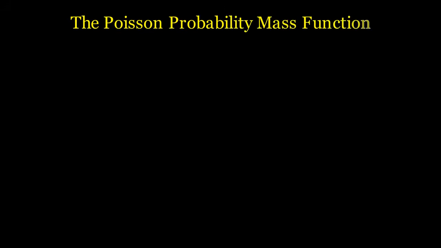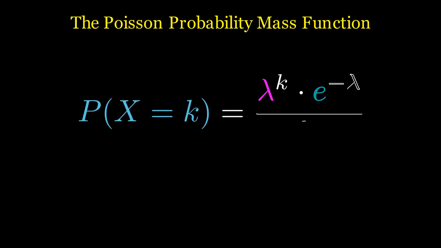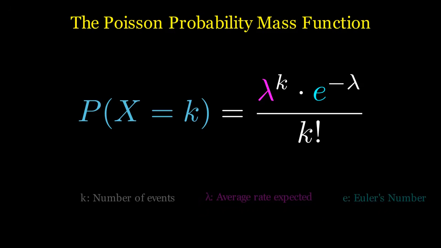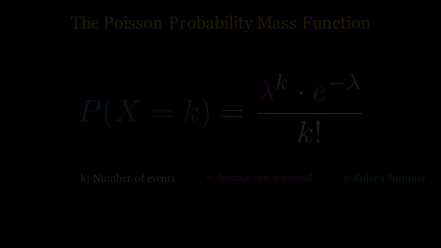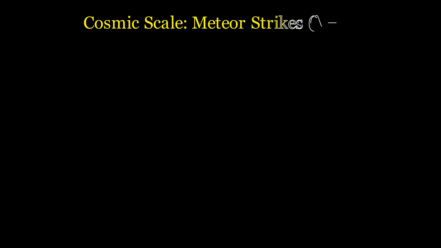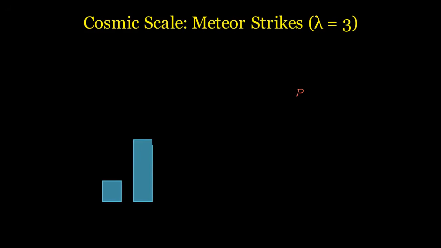The formula is P of k equals lambda to the k times e to the negative lambda divided by k factorial. Let's break down this beautiful equation. P of k is the probability of exactly k events occurring in a specific time frame. Lambda is our expected average rate. For example, if a call center receives an average of 10 calls an hour, lambda is 10. K factorial accounts for the different permutations of when these events might happen. And finally, e to the negative lambda is our exponential decay factor, the engine of the formula, heavily dictating the probabilities based on the constant of continuous growth.